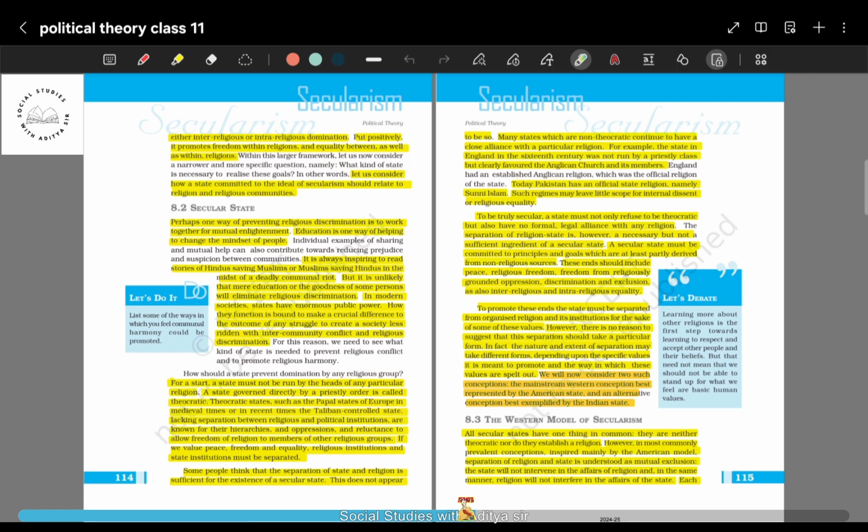For example, if I say that this region is controlled by an imam, let's give another example. In the recent elections of New York, you have seen a person of Indian origin, an Indian origin Muslim, won the mayor elections in New York. He is an Indian Muslim. But that is not against secularism, because he is a follower of Islam, but he is not an official of Islam like a Maulana or Imam.